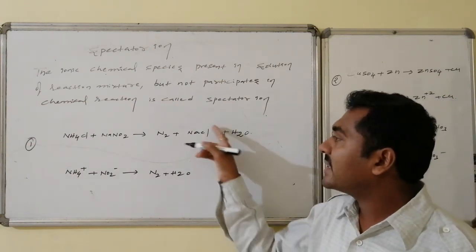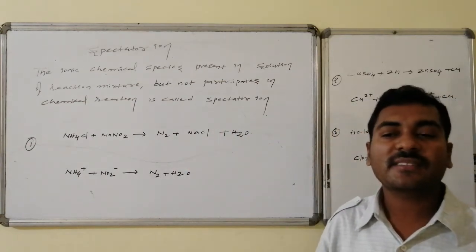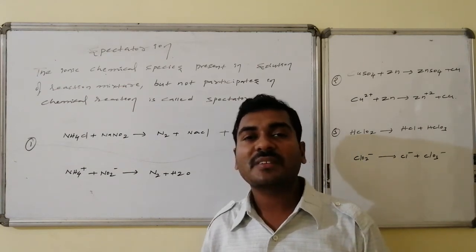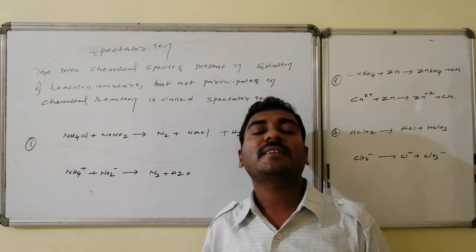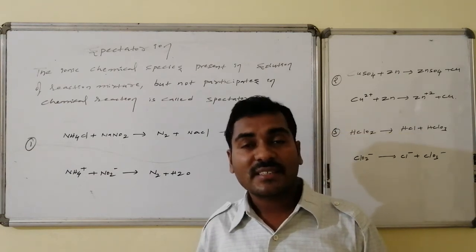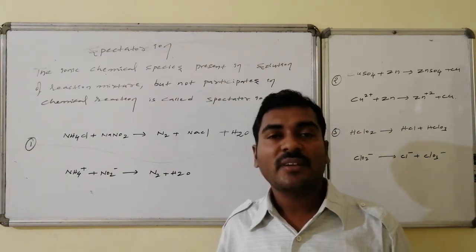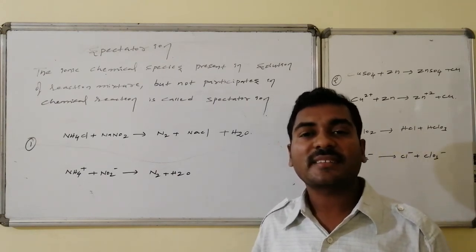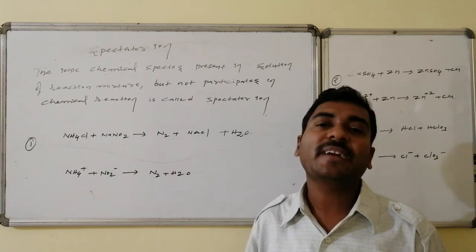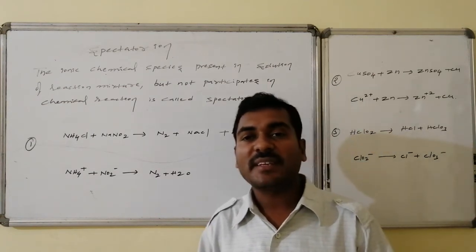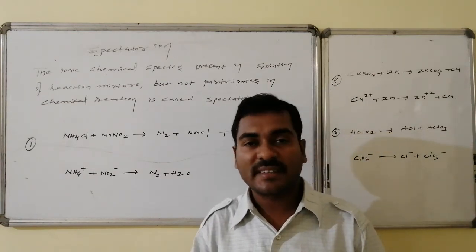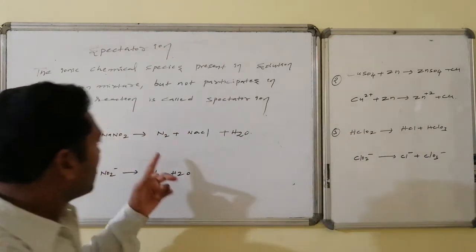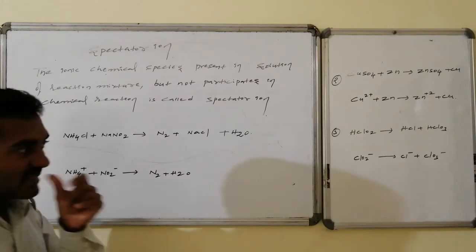Such ionic species, which are part of the chemical reaction and present in the solution but do not actively get involved in chemical transformation, remain with the same oxidation state in the reactant as well as the product. If they are not written, it doesn't influence the chemical reaction much, and it becomes simple if I eliminate them. Such things are said to be spectators, just present but not involved, the spectator ions. Here sodium plus is a spectator, Cl minus is a spectator.